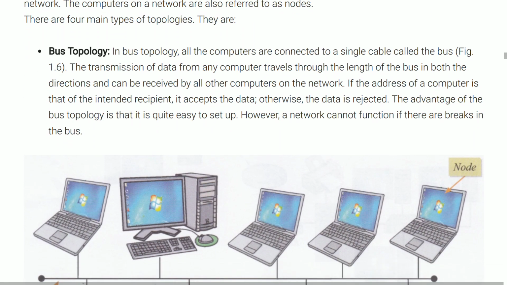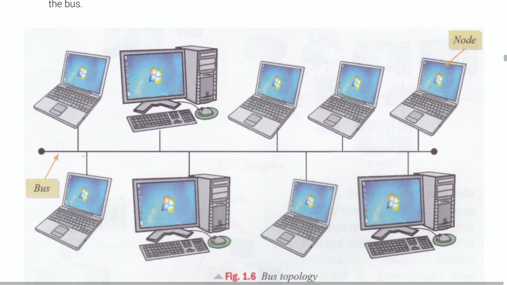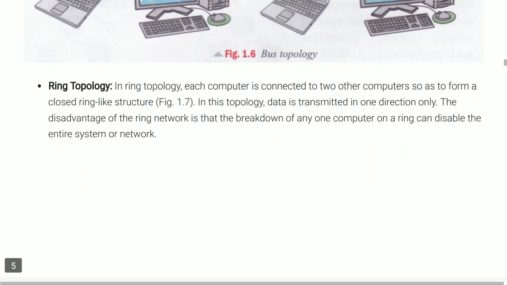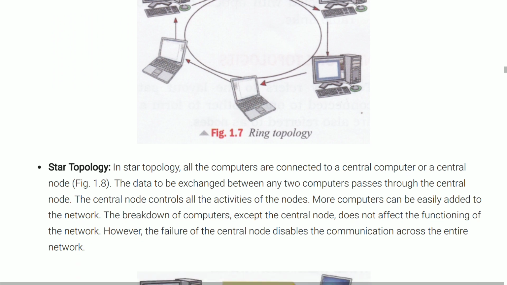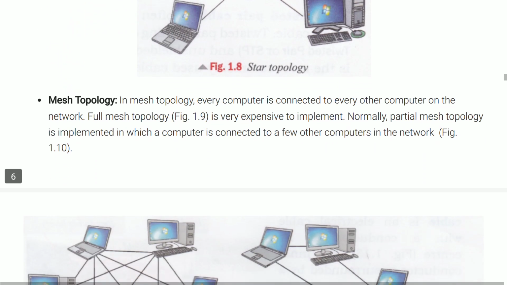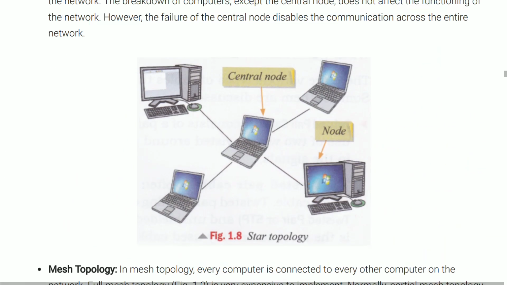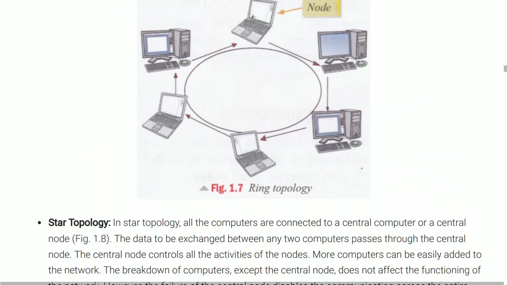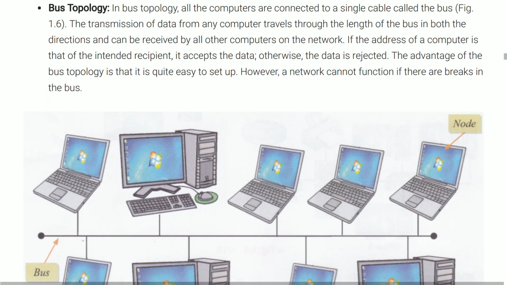There are four main types of topologies. These are: first, bus topology; second, ring topology; third, star topology; and fourth, mesh topology. Now I will explain all these types of topology one by one in detail.